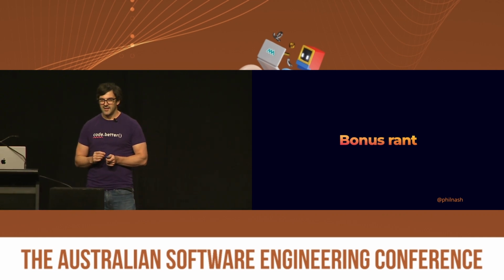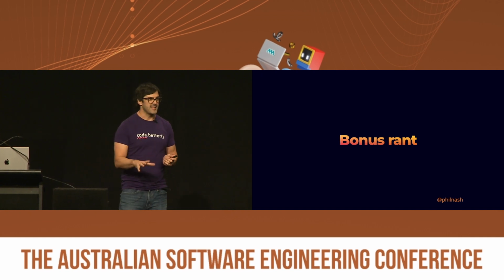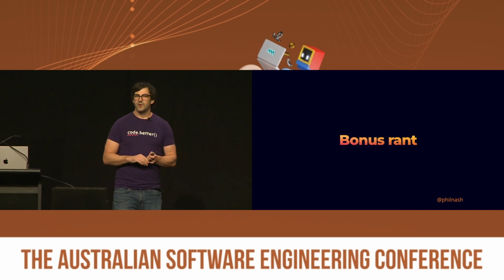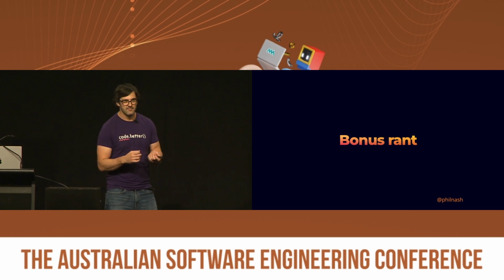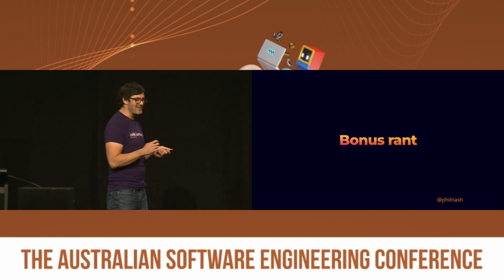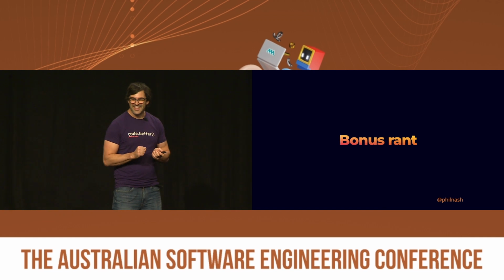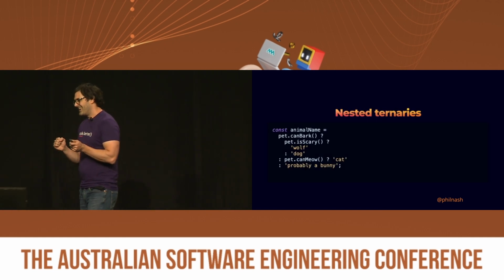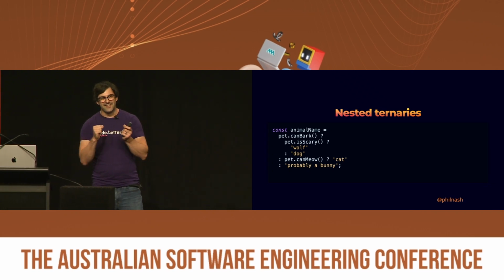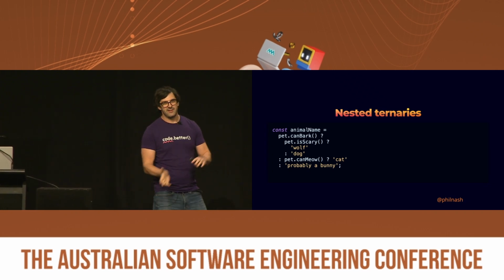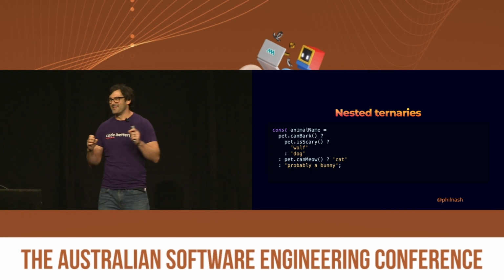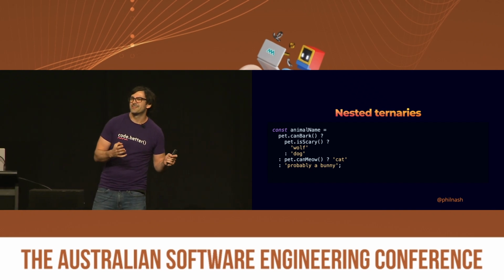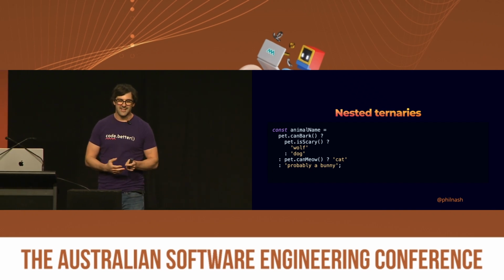But, and I know this has mostly been about nesting in this part of the talk, who's into nesting ternaries? Some people. All right. That's okay. You're allowed to be wrong. Nested ternaries can all go disappear into the sea. There was a resurgence in talk about nested ternaries recently.